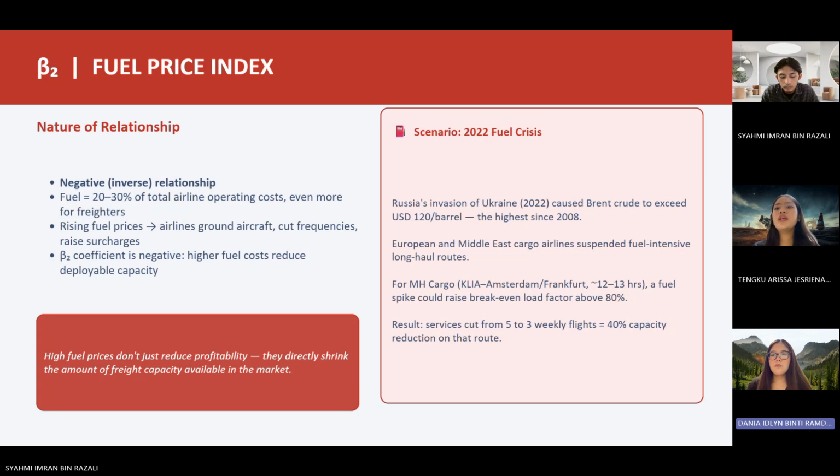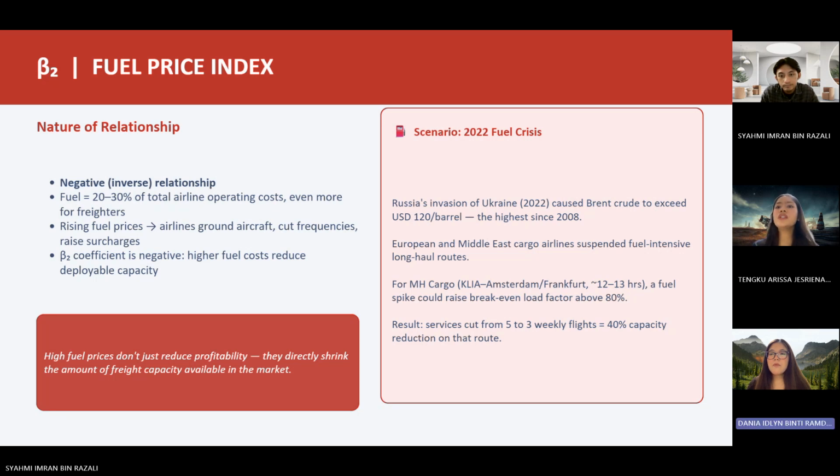A good example is the 2022 fuel crisis following Russia's invasion of Ukraine. Brent crude oil prices rose above USD 120 per barrel, reaching their highest level since 2008. As a result, many airlines in Europe and the Middle East reduced their long-haul cargo operations.